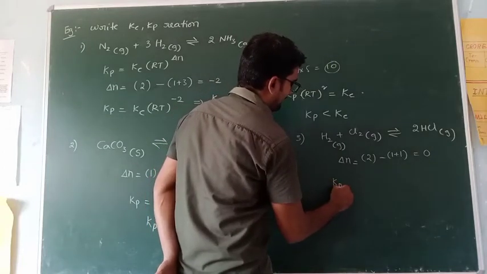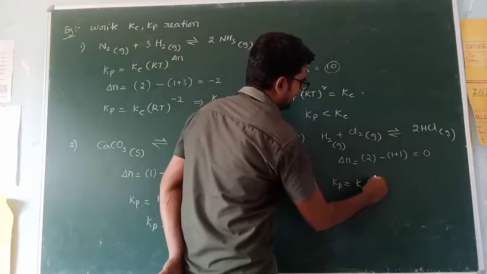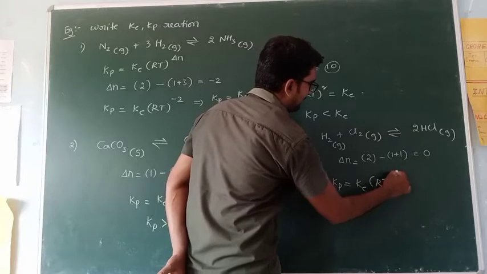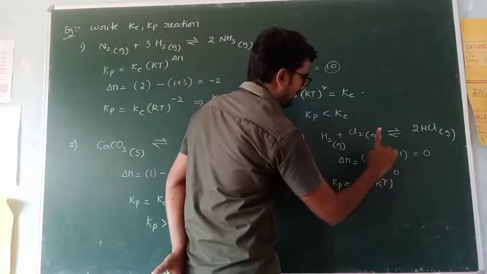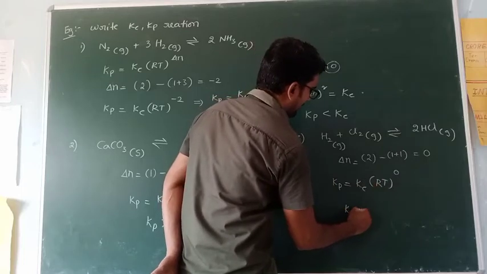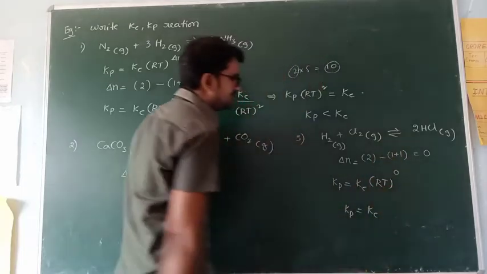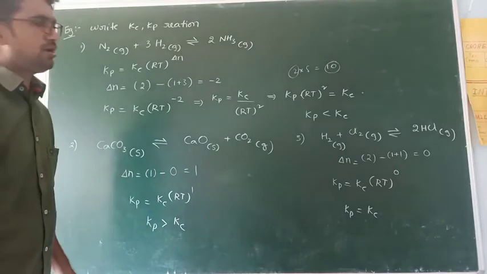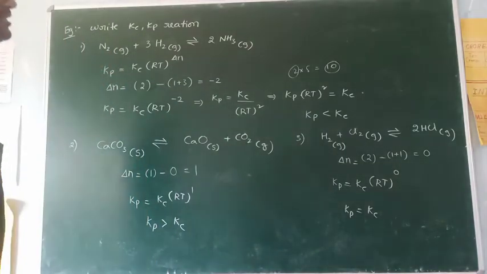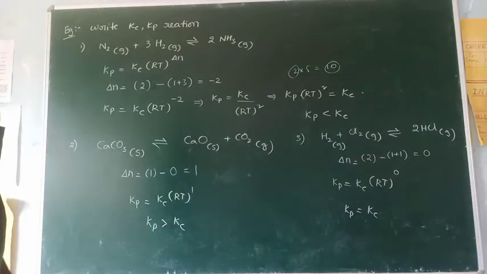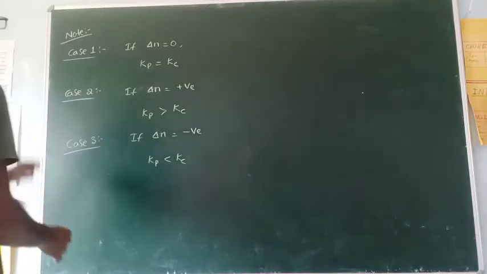So Kp is equal to Kc into RT power 0. Delta N value is 0, so RT power 0 means the value is 1. Therefore, Kp is equal to Kc. In some cases, the equilibrium constants of both concentration terms and partial pressure terms are equal. Next one.